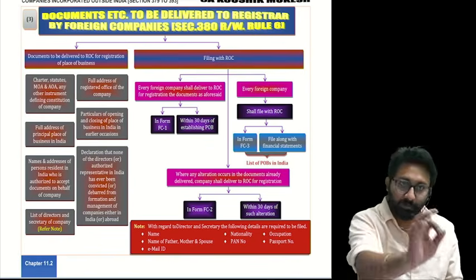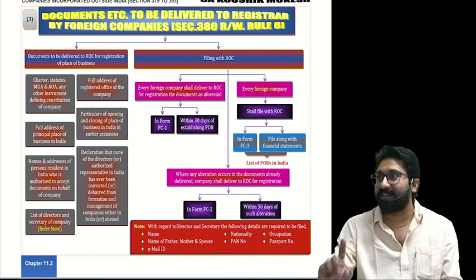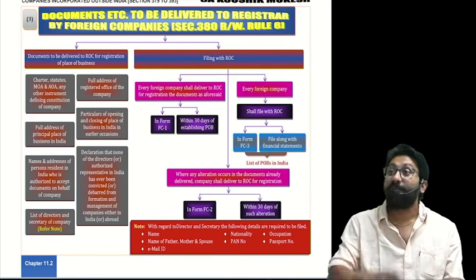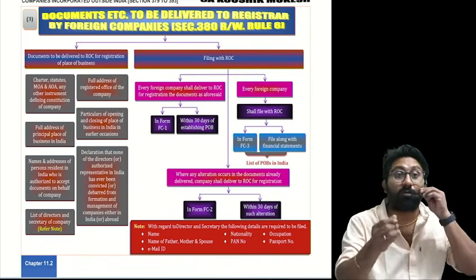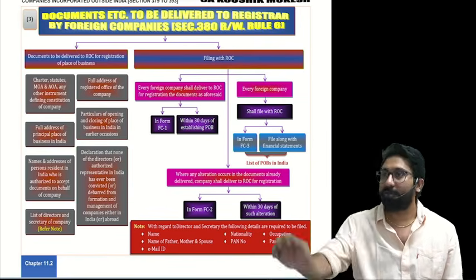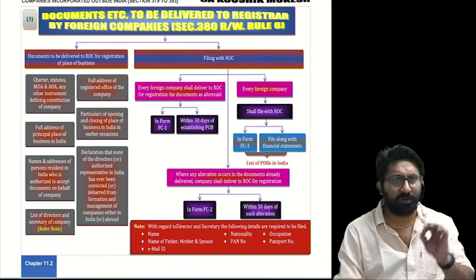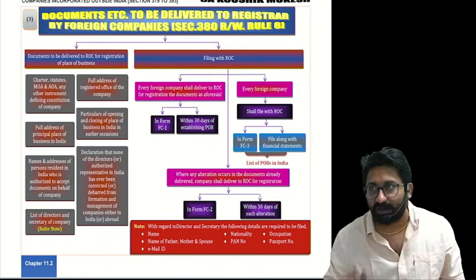Remove that 83,000. How many outlets are there? 1000 outlets are there for one small company which started in USA and came to India. It is having 1000 outlet branches, POBs in India. Now summarize this. What I wanted to tell you is, 1000 POB details you need not send to ROC.